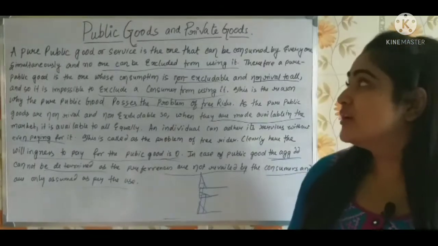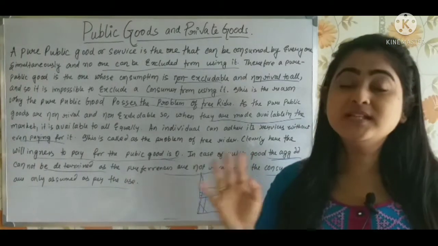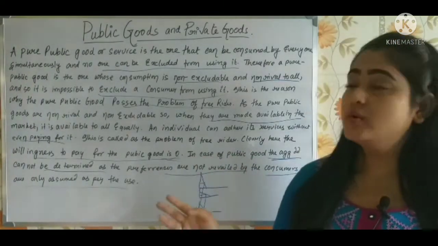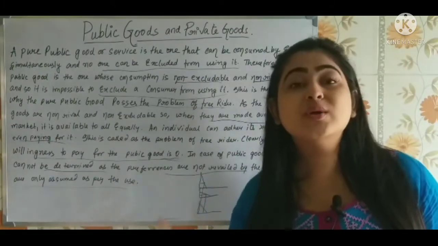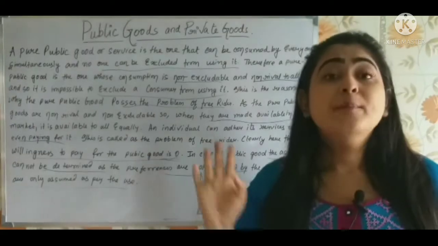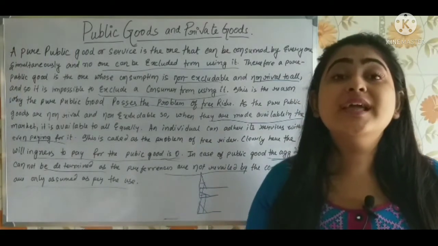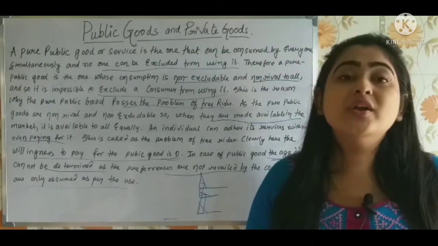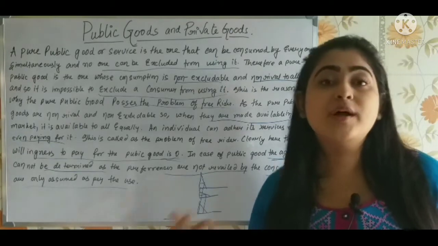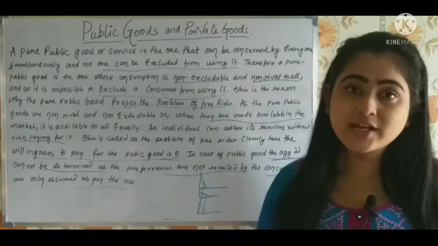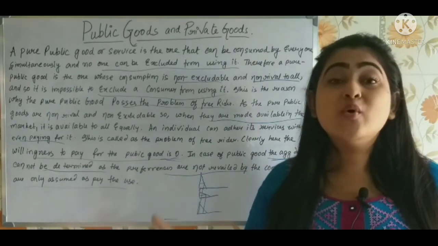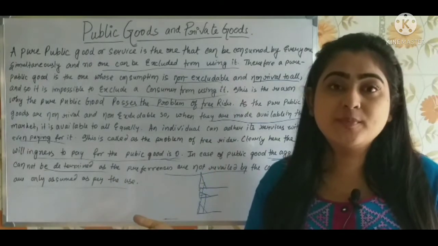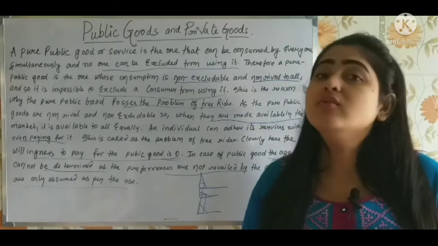So I hope you have understood till here what the basic difference between public good and private good is. Public goods are non-excludable, non-rival. Private goods are excludable and rival. In public good, you do not get to see the aggregate demand or the total demand, isn't it? But in private good, you can see the aggregate demand or total demand. Why? Because there is the willingness to pay. The more the preference, the more the willingness to pay. But in case of the public good, no willingness to pay.